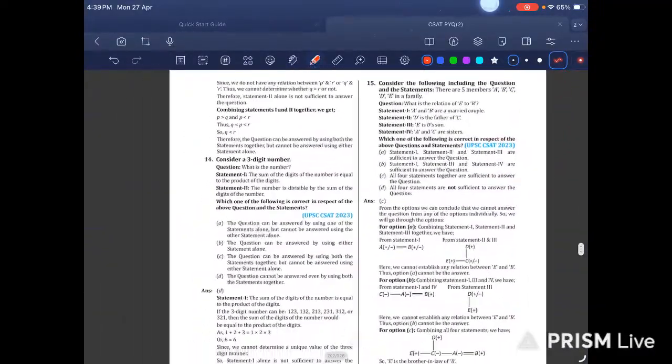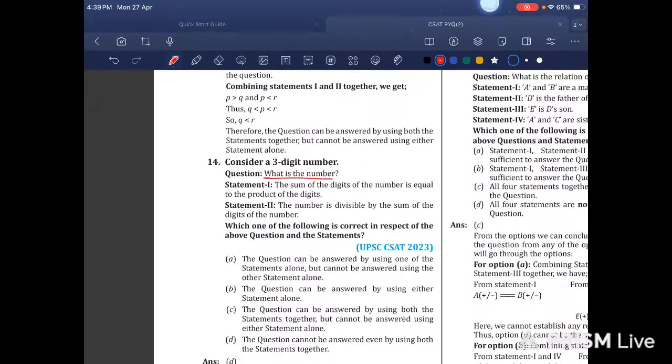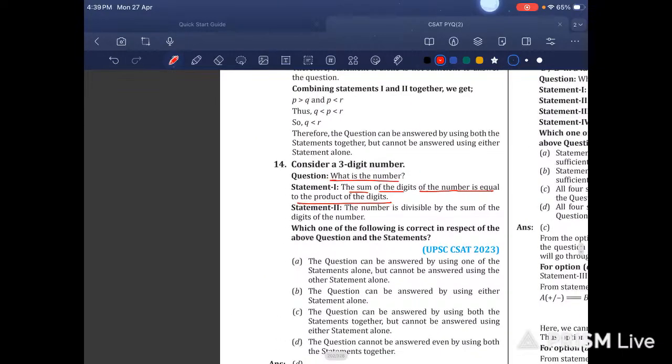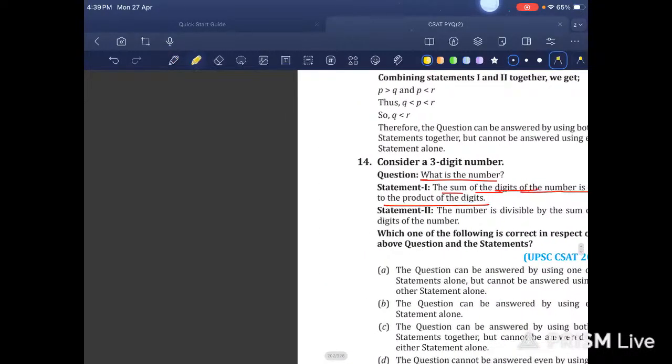Now we move on to the 14th question. What is the 14th question? Let us see. The sum of the digits of the number is equal to the product of the digits. Sum of the digits of the number is equal to the product of the digits.